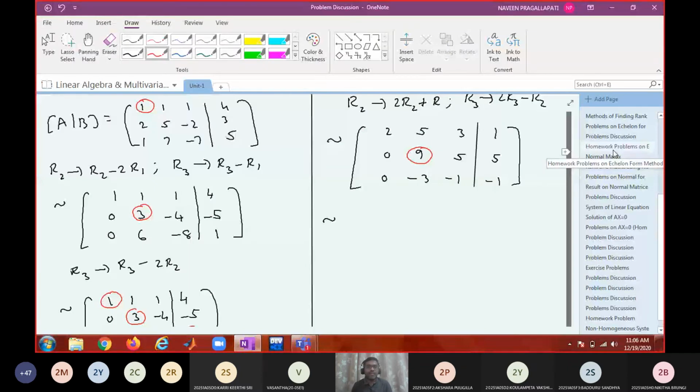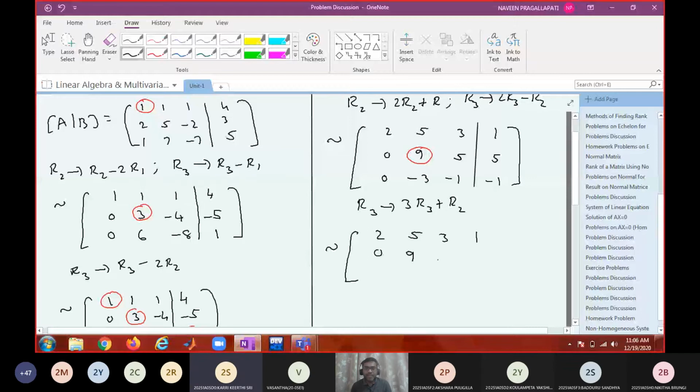So next, apply the row transformation. R3 gets 3R3 plus R2. Okay. So next, it is equivalent to saying that the matrix is 2 5 3 1, 0 9 5 0, 0 0 2 2.